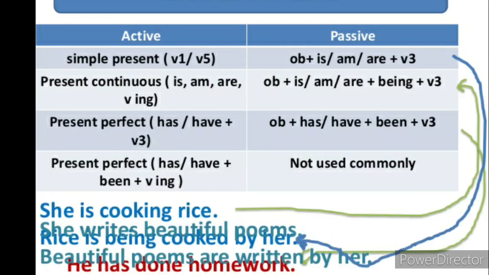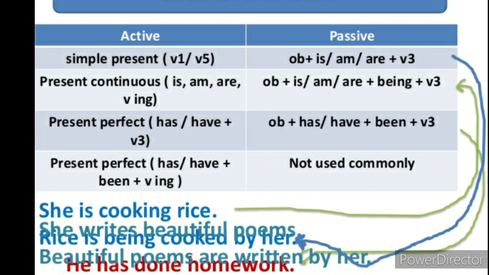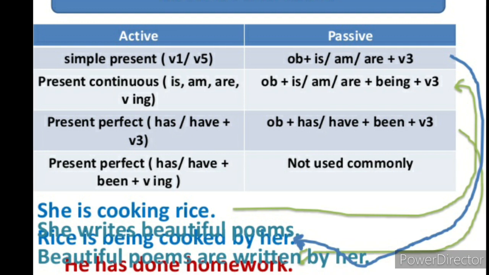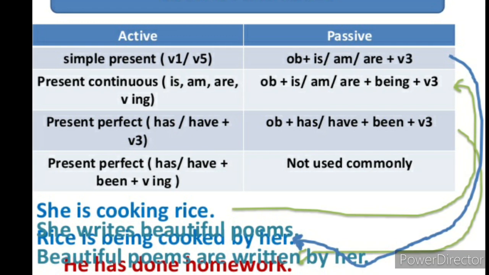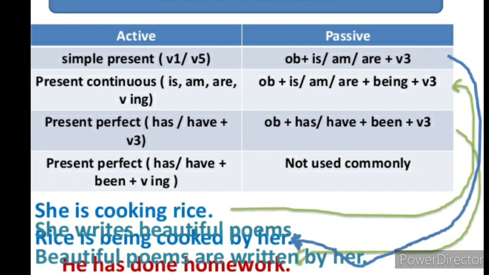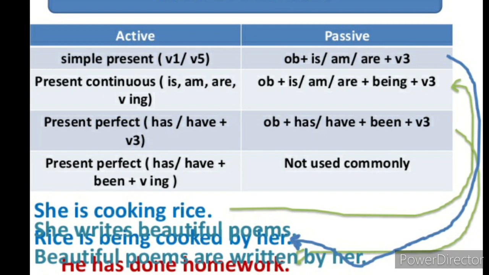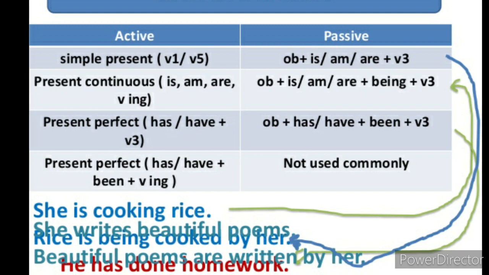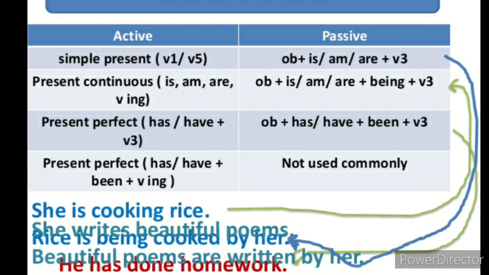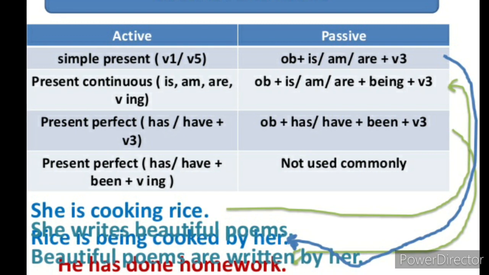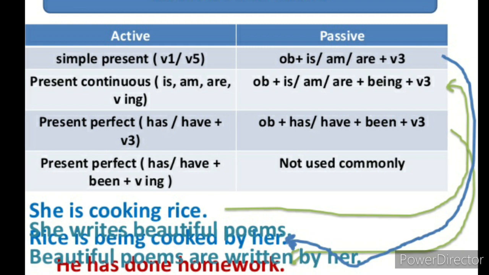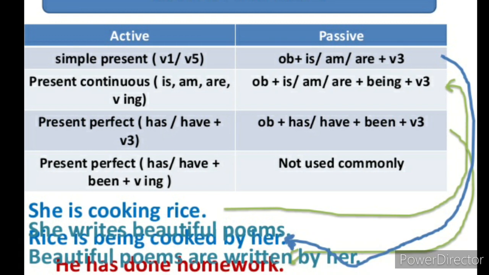Dear students, you should look at the tables. There are given some examples and rules related to the tenses. In simple tense, you know that they use the first form of the verb or s or es. In such conditions, what should be done? When such conditions come in present simple tense, then we have to use object plus is/am/are plus third form of the verb plus by plus subject.